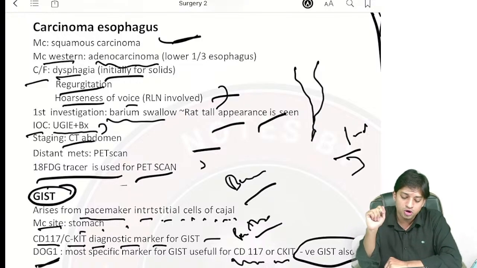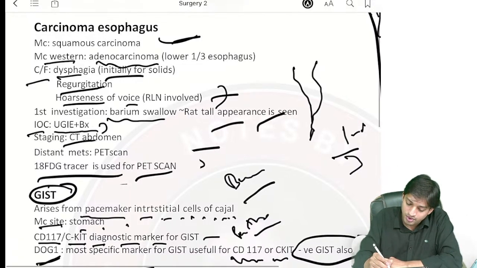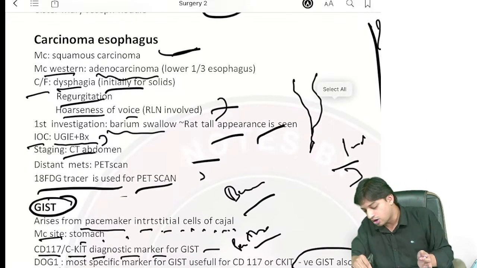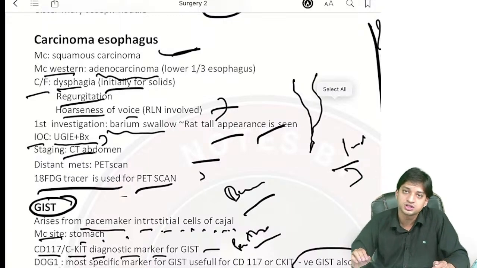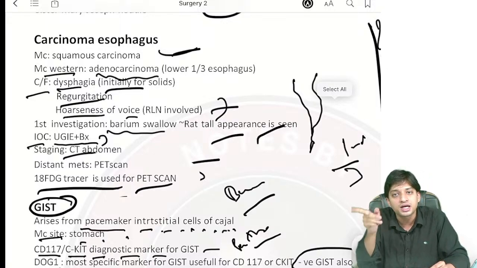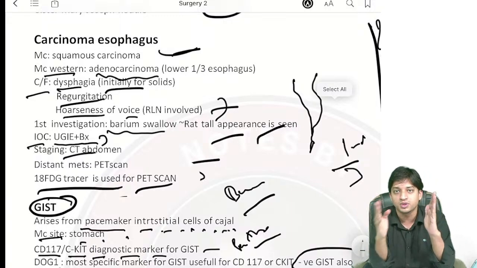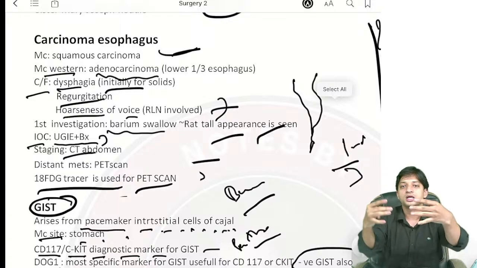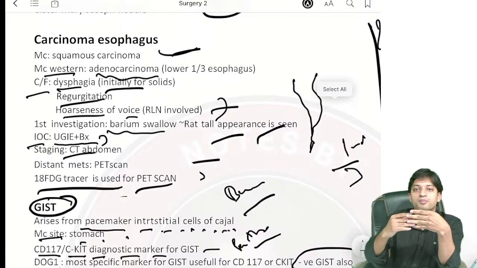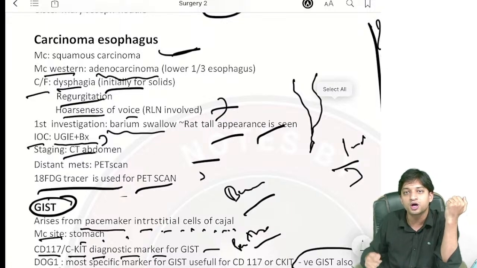So, if it is lined by stratified squamous epithelium, the most common carcinoma that is going to develop is squamous carcinoma. Now, most common in the Western world, adenocarcinoma. Why adenocarcinoma? Because in the lower one third of the esophagus, we have already discussed, due to gastroesophageal reflux disease or GERD, there is Barrett esophagus, which is itself a pre-malignant condition, right? And in Barrett esophagus, the squamous epithelium was transforming to tall columnar type of cells, right? So if there are tall columnar cells, or the glandular epithelium or the intestinal epithelium, there is more risk of development of adenocarcinoma.